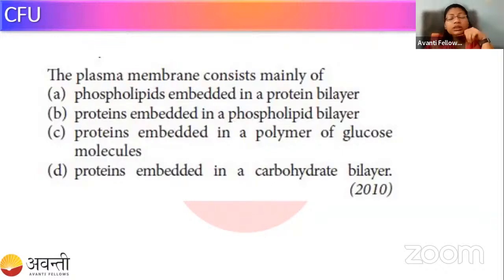Okay, so here we have the concept check test for you. The question is, the plasma membrane consists mainly of: A, phospholipids embedded in a protein bilayer; B, protein embedded in a phospholipid bilayer; C, protein embedded in a polymer of glucose molecules; D, protein embedded in a carbohydrate layer. For this question, I am giving you the next 30 seconds. The poll will be launched, and after 30 seconds, the poll will be removed, right? So here is the poll. You have to give your response.